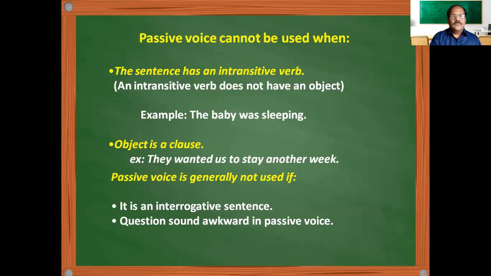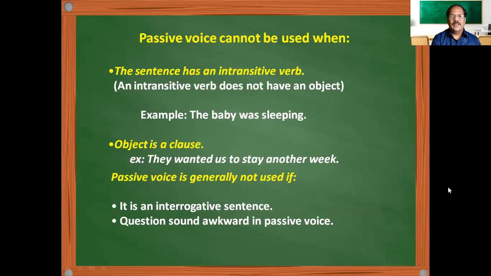And see, passive voice cannot be used in certain cases. For example, if the sentence has an intransitive verb, that means an intransitive verb does not have an object. What is a transitive verb? A verb which takes an object is a transitive verb. For example, "he likes mangoes."